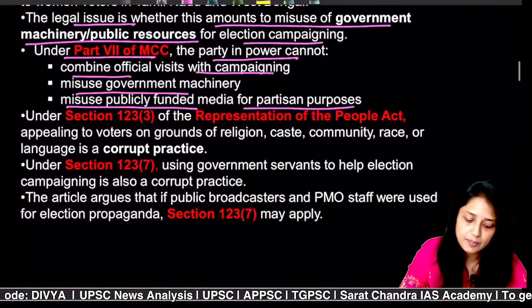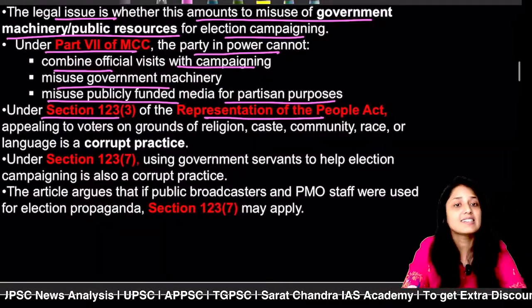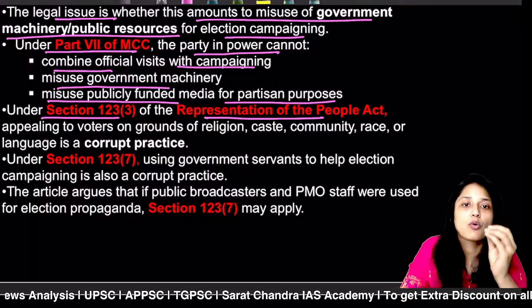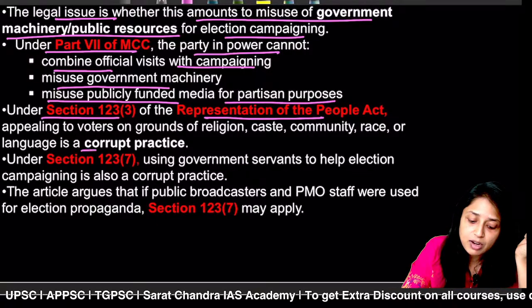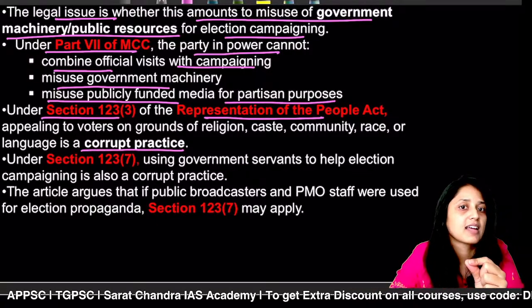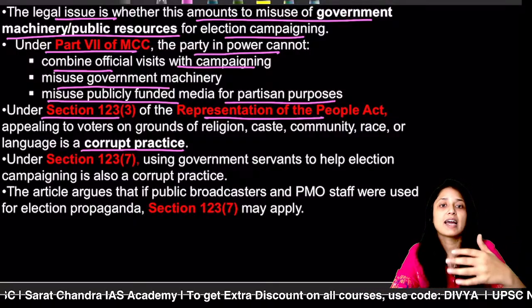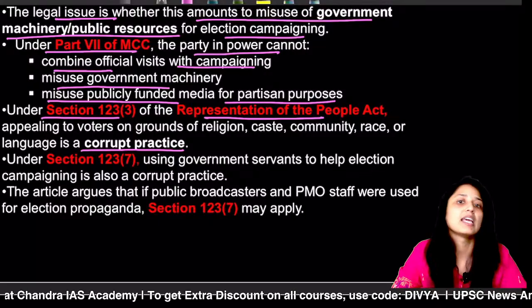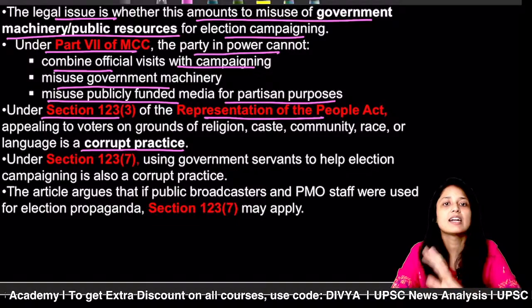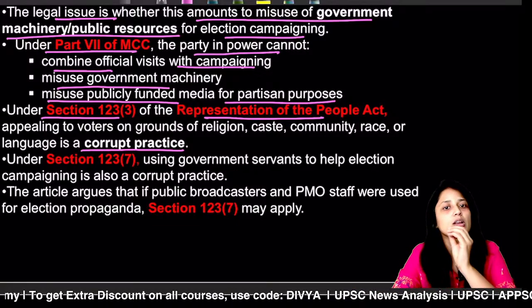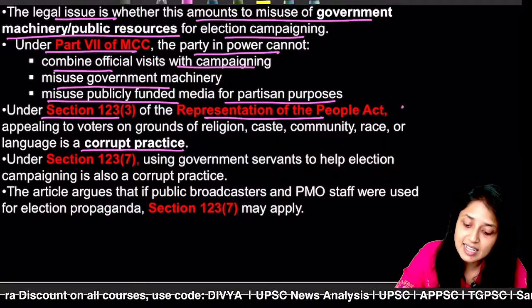So what is happening here? See, Section 123 of the Representation of People's Act says that if you are appealing to the voters on the grounds of caste, race, religion, etc., then it will be included in corrupt practices. And if you are involved in corrupt practices, the Representation of People's Act has various kinds of punishments. Either your election will become void or you cannot fight elections for 6 years. There are different provisions. So if a particular thing is a part of corrupt practice, then action can be taken against you.